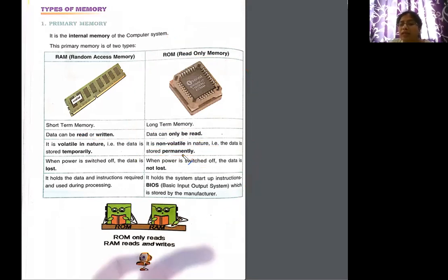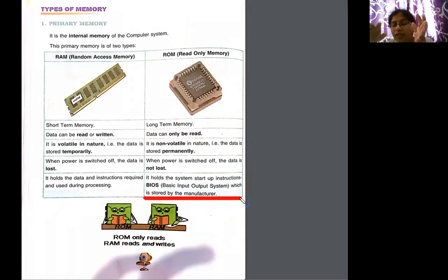Now, what do we mean by this particular statement? See children, whenever you switch on your computer or your mobile phone, it will give you some instructions, like welcome, or it will give you the name of the product, Samsung, Redmi, and so on. All the information.